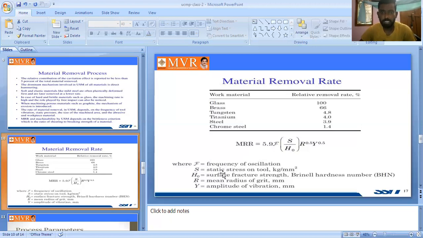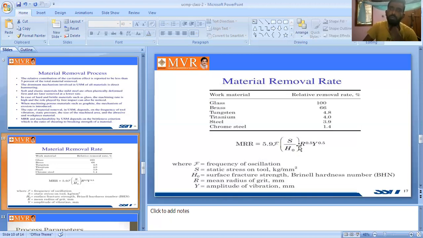See here, F is nothing but frequency of oscillation. Next one is S, static stress on the tool. H naught is surface fracture strength or brittleness hardness number BHN. Next one is R, R is nothing but mean radius of grit. Next one is Y, amplitude of the vibrations in mm, how much vibration we are using on the USM.